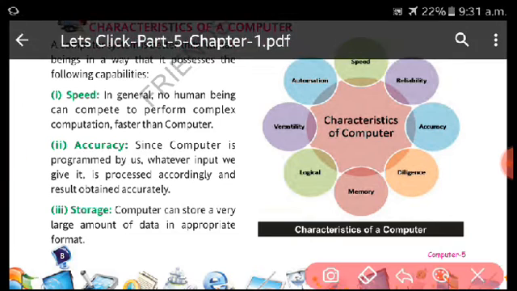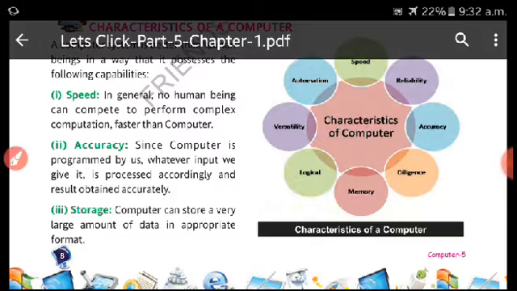If I give a problem to a human being, there is a possibility the human being can make a mistake and give us a wrong result. But if I give the same problem to the computer, there is a higher probability that the computer will give us the right result.